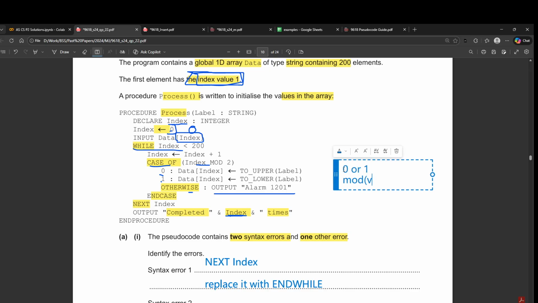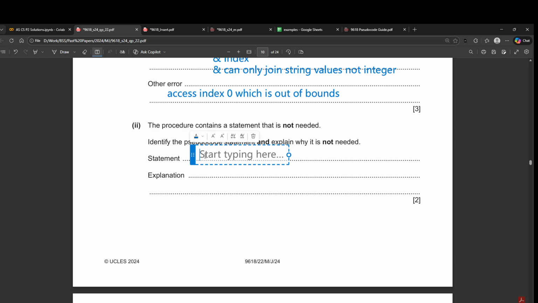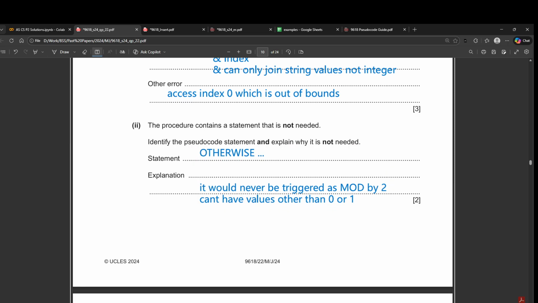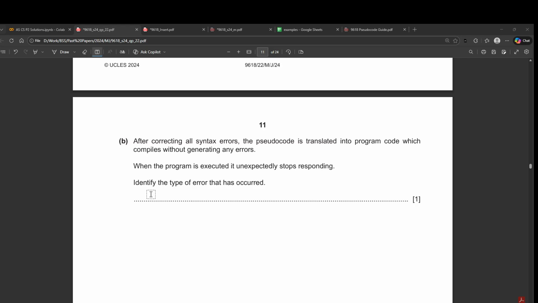So that is the error, because the otherwise clause would never be triggered. The otherwise statement would never be triggered as mod by 2 can't have values other than 0 or 1. So these are those little application questions that are a bit tricky as well.